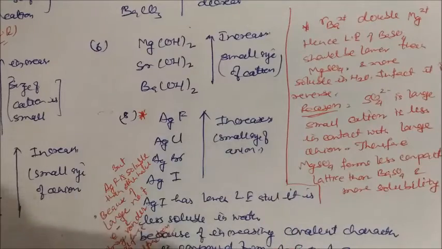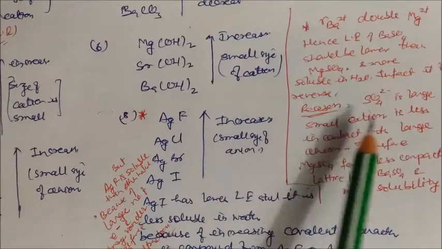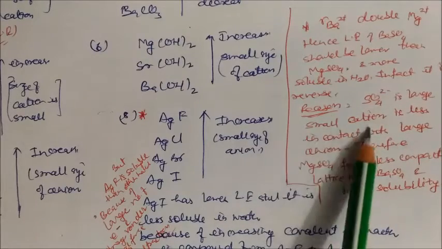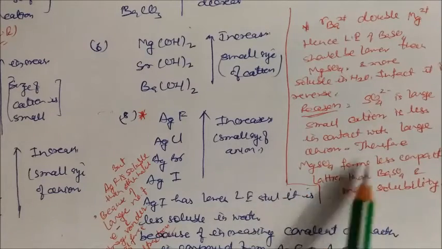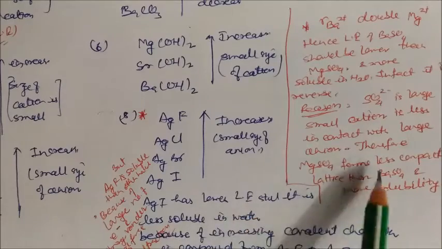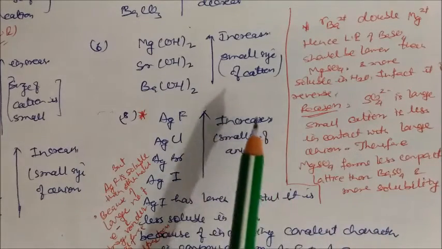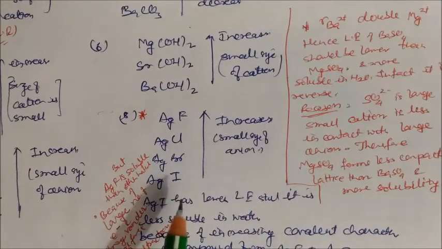So what is the reason? The reason is that the sulfate ion is large, and a small cation is less in contact with the large anion. Therefore, magnesium sulfate forms a less compact lattice than barium sulfate, and it has more solubility. So this is the reason why magnesium sulfate is more soluble than barium sulfate.